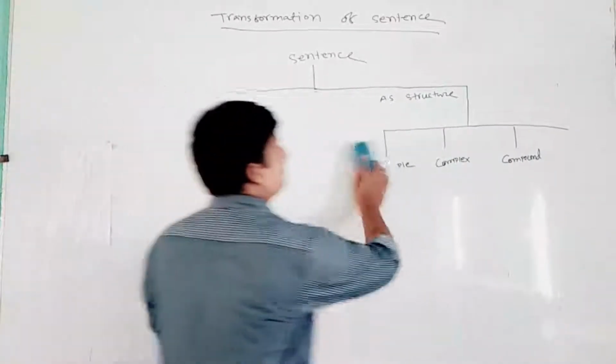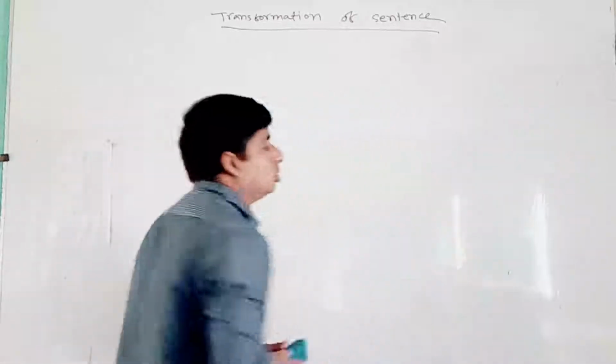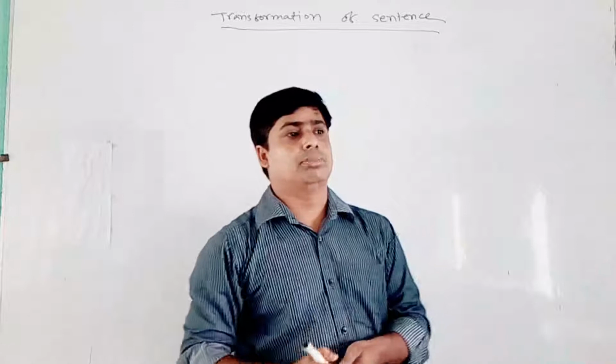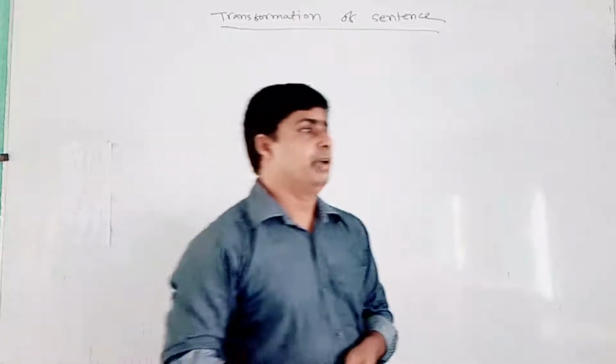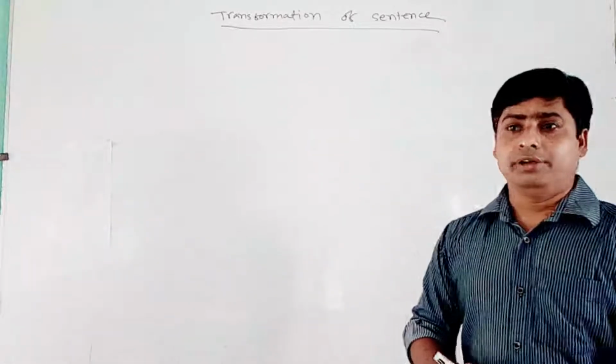So dear students, to transform simple to complex or complex to compound, everyone has to know about clauses and phrases.